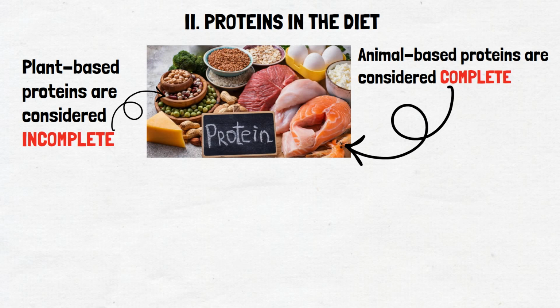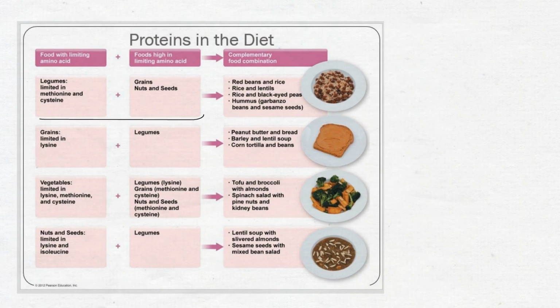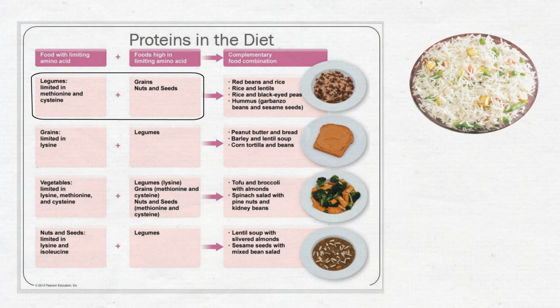However, vegetarians and vegans can still obtain all of the essential amino acids by eating a variety of plant-based proteins throughout the day. Complementary proteins are 2 protein sources that together supply all 9 essential amino acids. An example of this pairing is beans and rice.